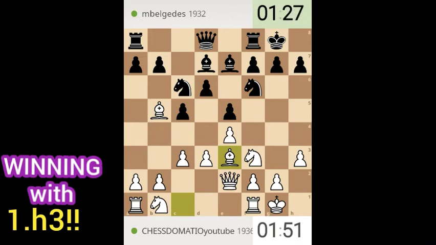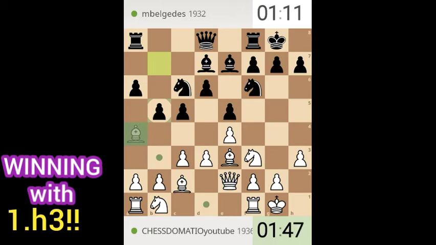After bishop a3, I think he will attack my bishop on the queen side. My opponent is still thinking. Okay, as expected, retreat, and as expected, retreat again.